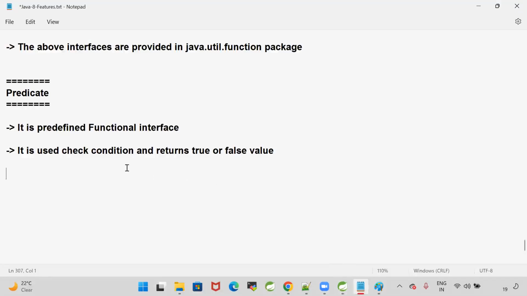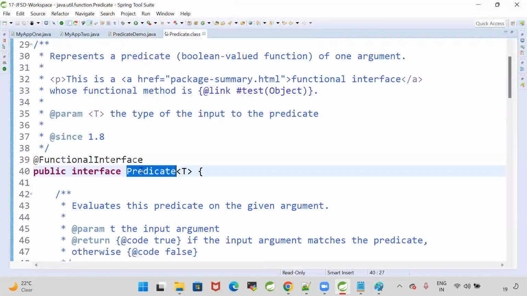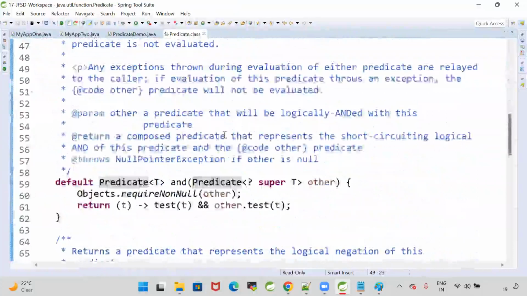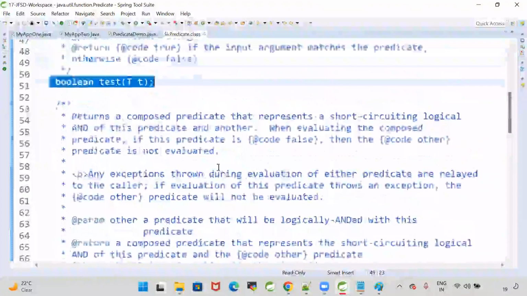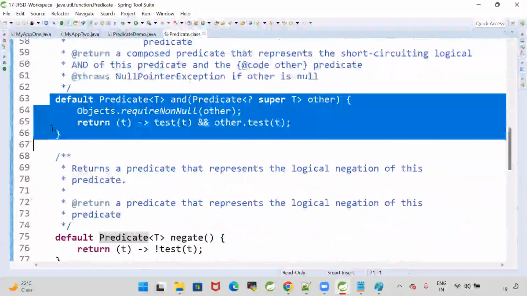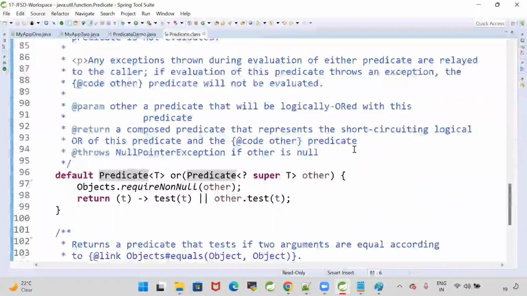Predicate is a conditional based functional interface. The Predicate interface has only one method, called the test method. The test method is an abstract method. But what about default methods and static methods?